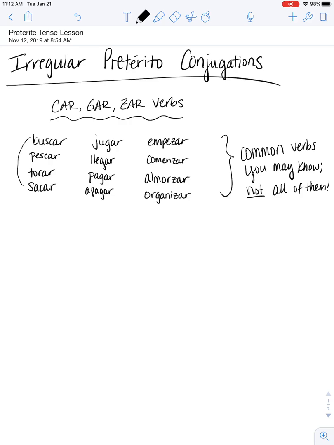And what they are going to do to keep that k sound, like buscar, pescar, the C is going to change to a QU. Now please note this is only happening in yo forms. We're going to stick with buscar.